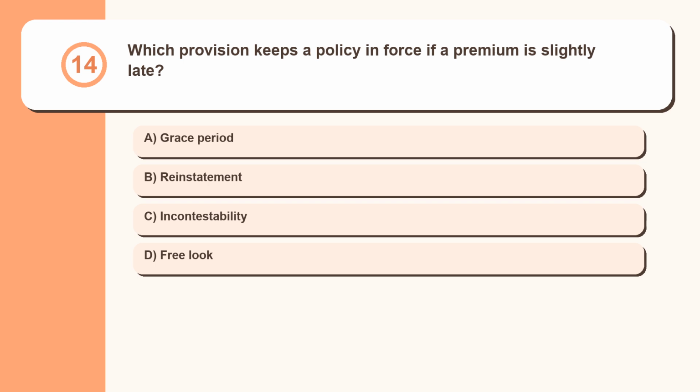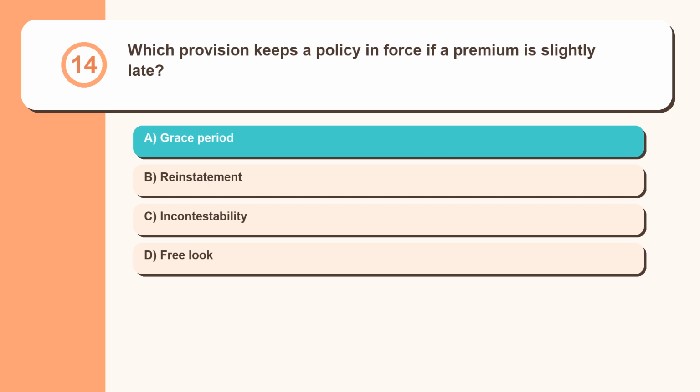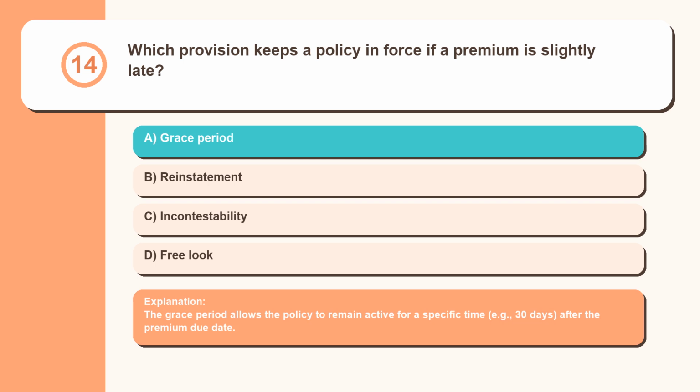Question 14. Which provision keeps a policy in force if a premium is slightly late? Grace period, reinstatement, incontestability, free look. The grace period allows the policy to remain active for a specific time, for example 30 days, after the premium due date.